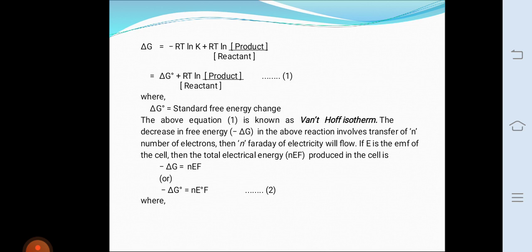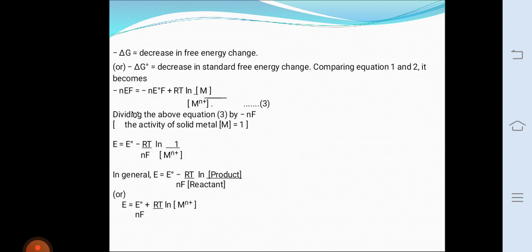So comparing these two equations, we have minus nFE is equal to minus nFE naught plus RT ln product, that means M divided by M^n+. Dividing this equation by minus nF, finally the equation is E is equal to E naught plus RT divided by nF ln M^n+.